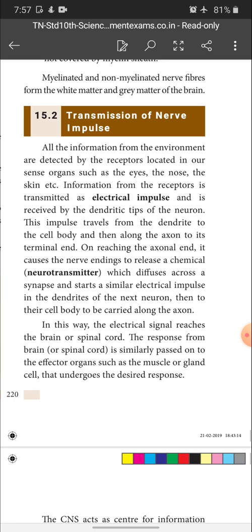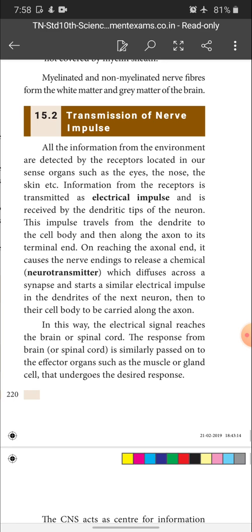All the information from the environment is detected by the sense organs. Yes, of course, if there is any sensation or any change in the environment, we could feel it through our sense organs only. So what are the sense organs? You know very well: eyes, nose, and the skin. Information from the receptor is transmitted as electrical impulse and is received by the dendritic tips of the neuron.